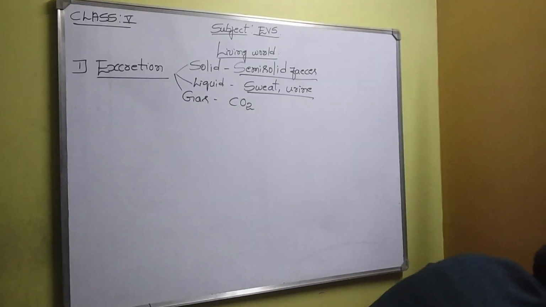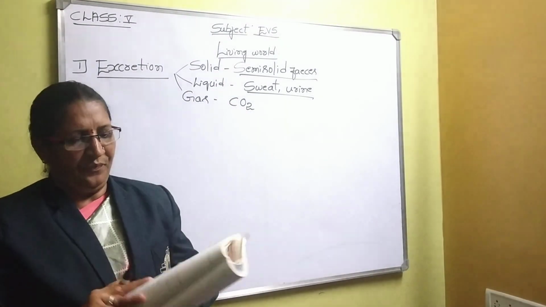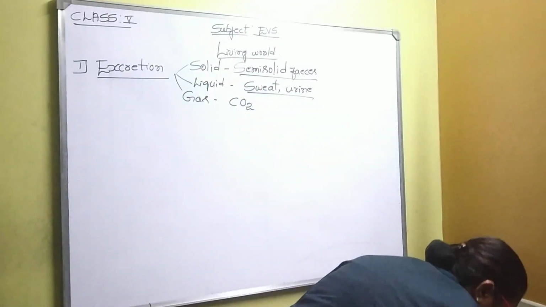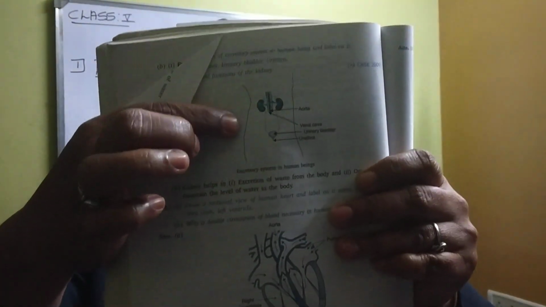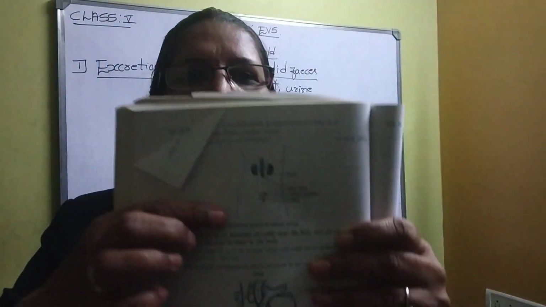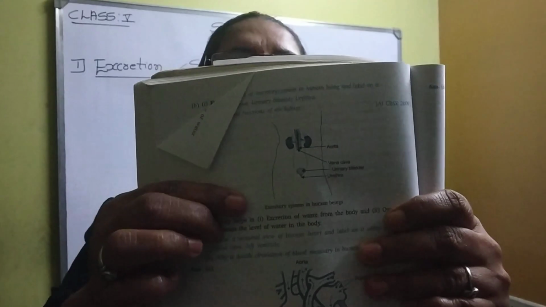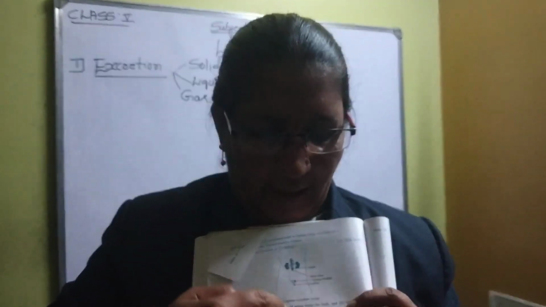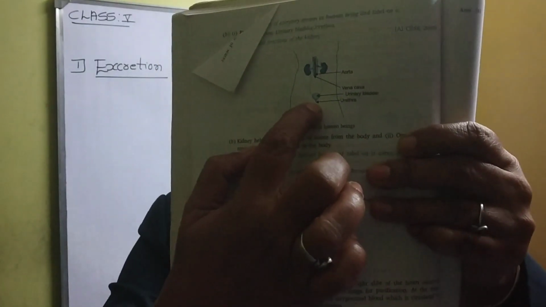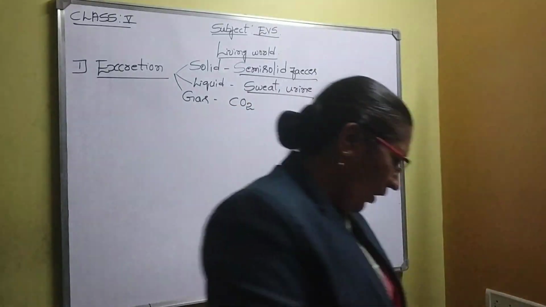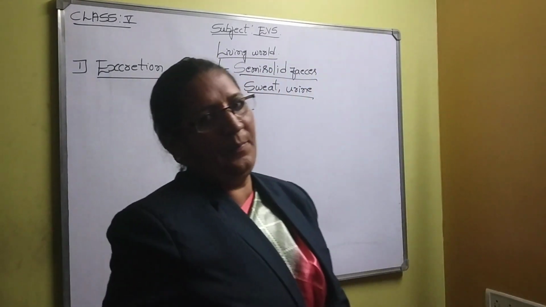Let me show the diagram of the human excretory system. See, this is the diagram of the human excretory system. In it, you will observe a bean-seed shaped kidney. A pair of kidneys, and each kidney is connected with a tubular structure called the ureter. Both ureters end at the urinary bladder. Only in the urinary bladder will the urine be stored, and the tip of the urinary bladder is called the urethra. This is about the structure of the human excretory system.